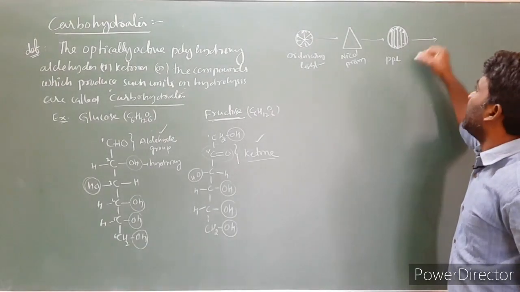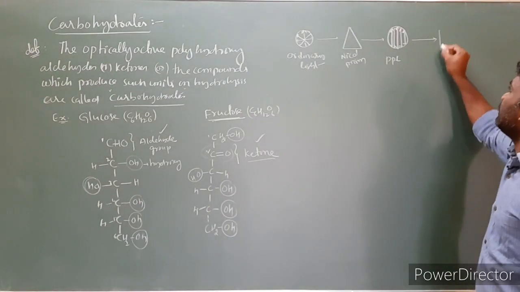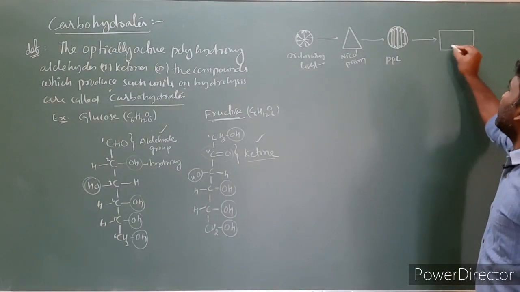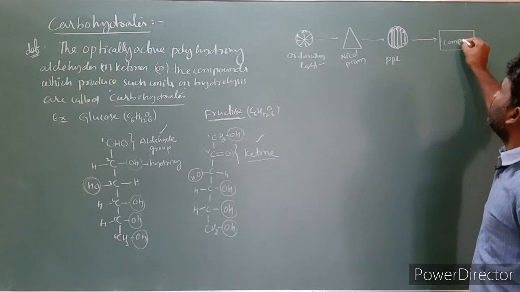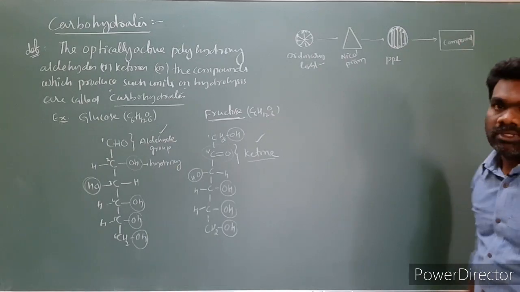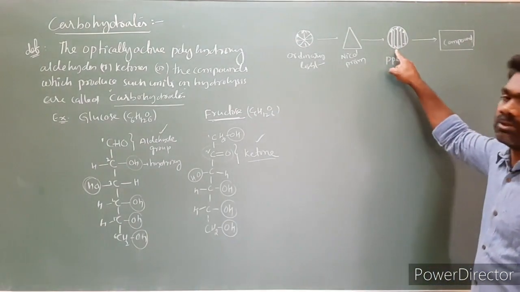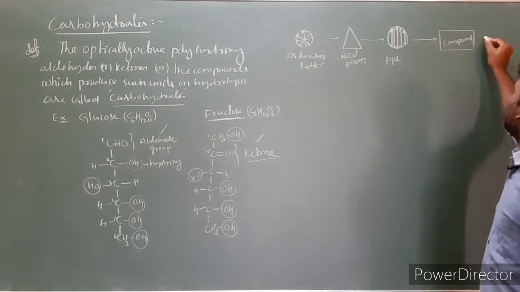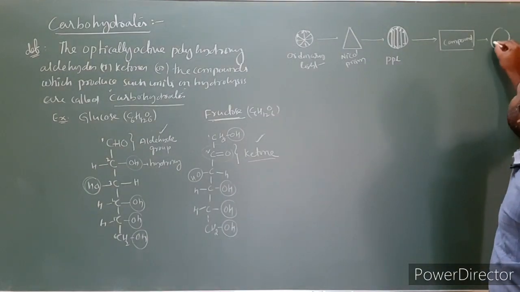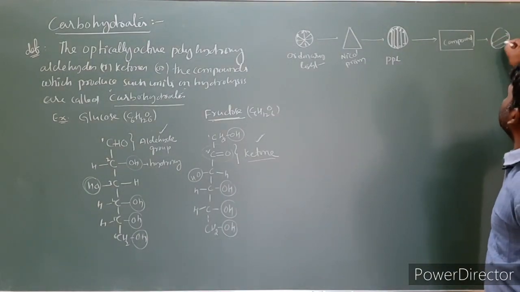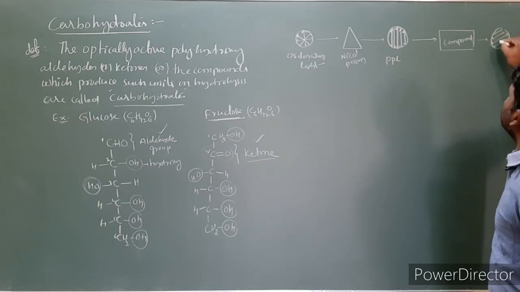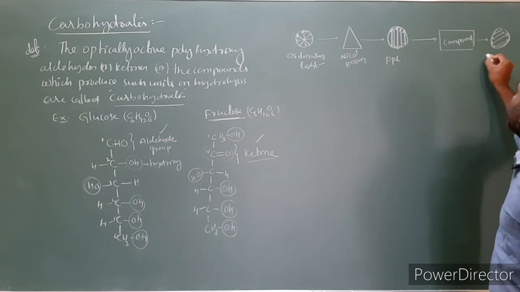When plane polarized light is passed through an organic compound, if this plane polarized light rotates clockwise like this, so this is clockwise.